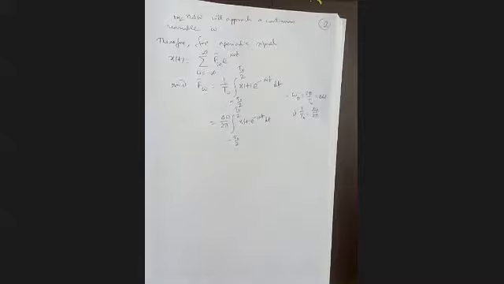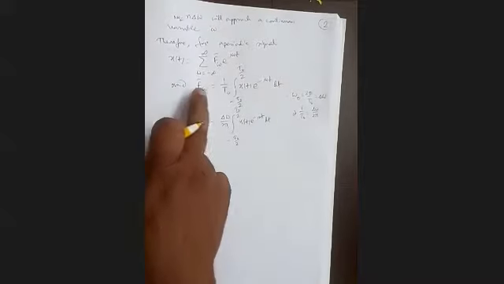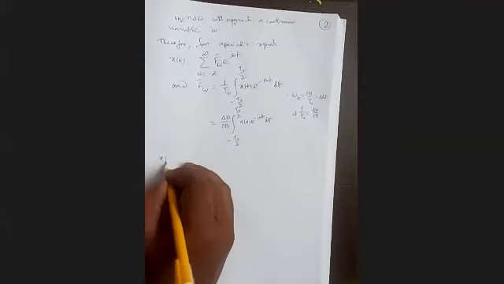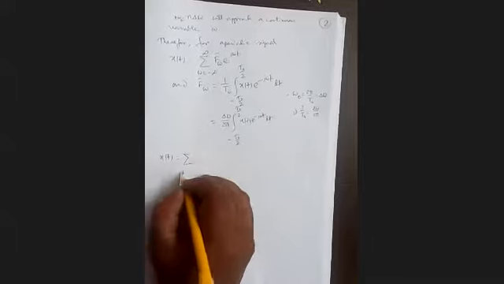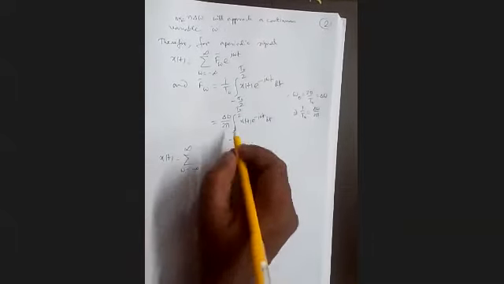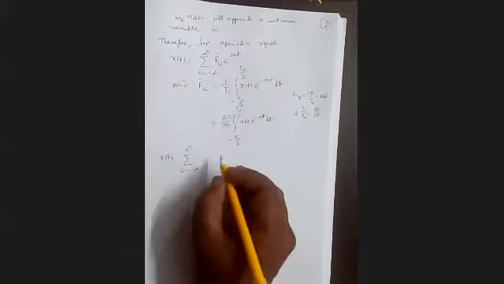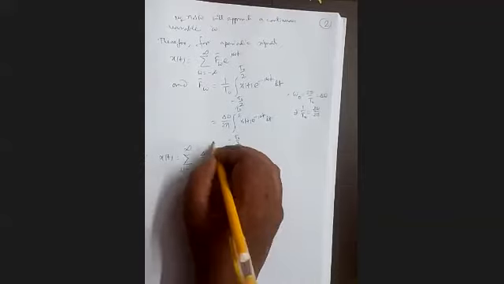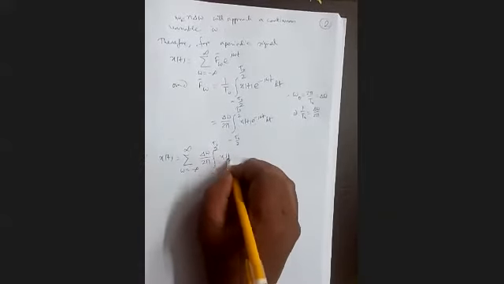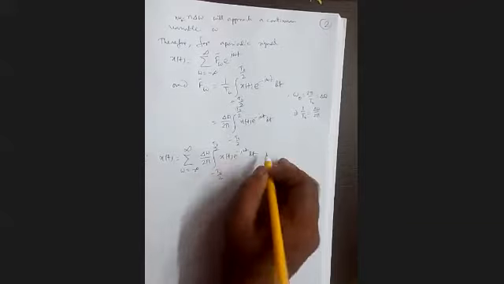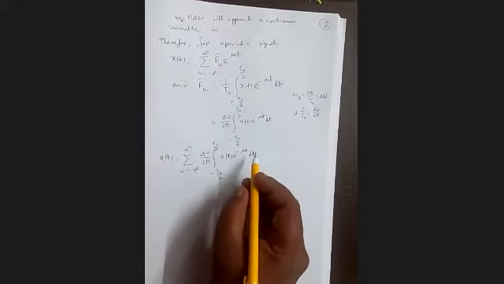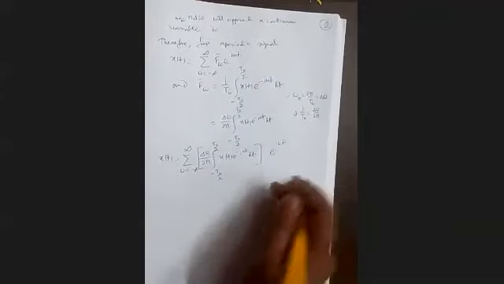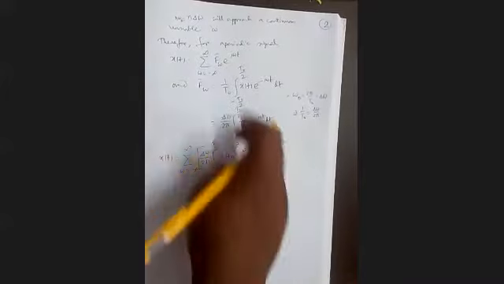Now we will substitute this term F(omega bar) in the expression. So we can write x(t) equal to summation, omega equal to minus infinity to plus infinity, where F(omega bar) is replaced by delta omega by 2 pi integration, just substitution, of x(t) e to the power minus j omega t dt, into e to the power j omega t.